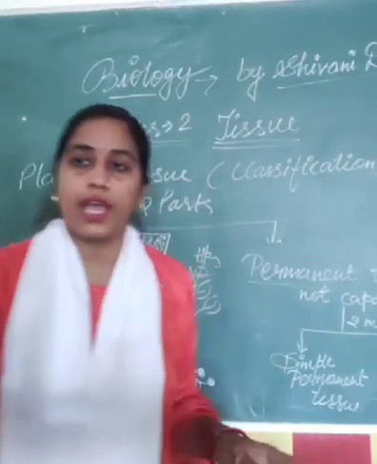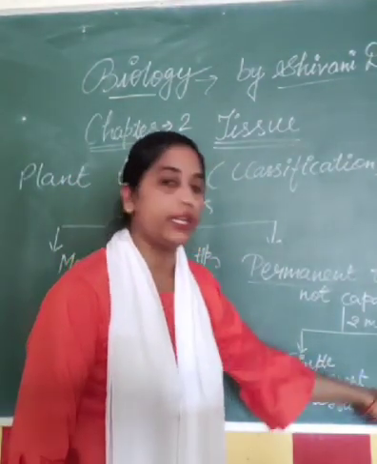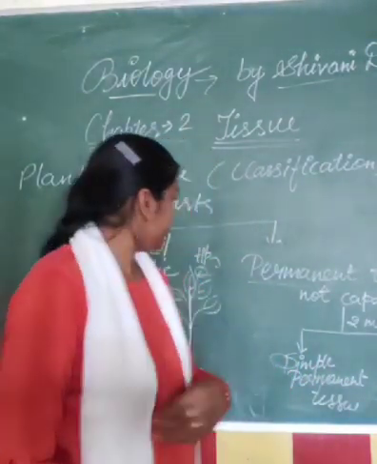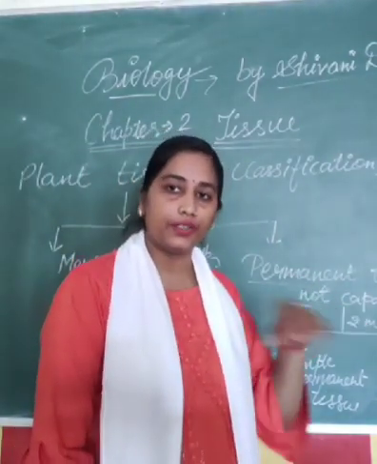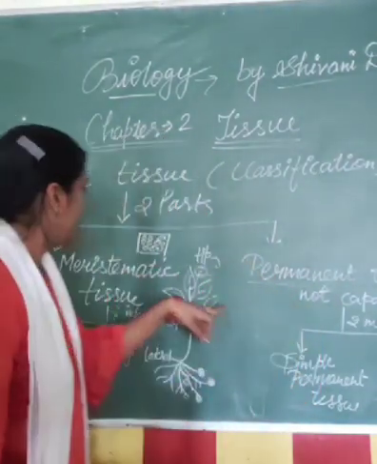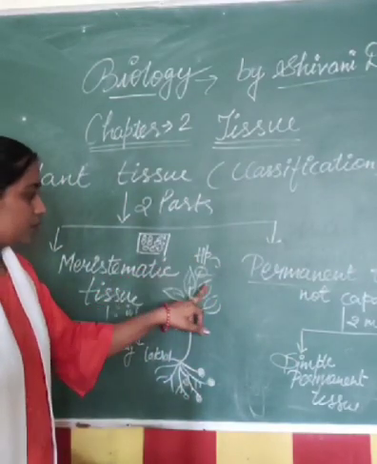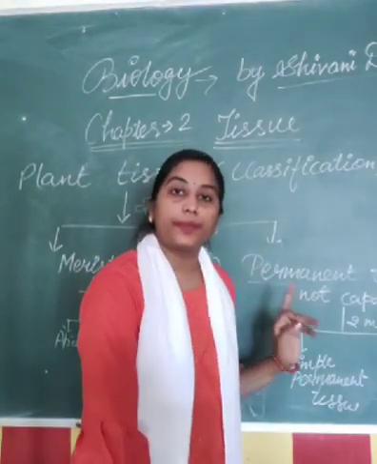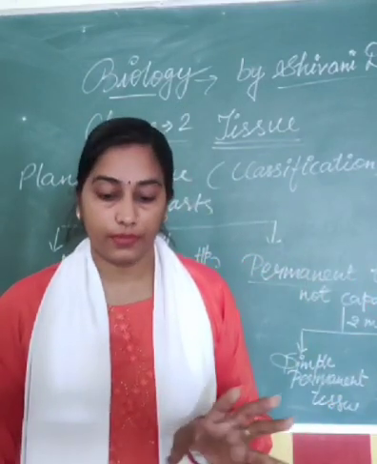Before starting simple permanent tissue and complex permanent tissue, we will discuss something about the location and function of the permanent tissue. Meristematic tissues are present on the tip of the shoot and the root, and the permanent tissues are present in the main stem, right?